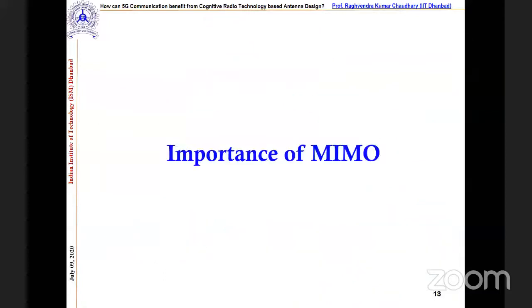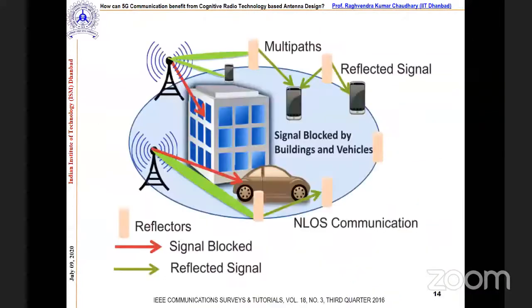Correct? So now let's understand the importance of MIMO. Here you can see a very nice picture. These are the two antennas, and these are the mobile and the car, which you can consider as users. When the propagation happens, there are several buildings, trees, and many other things. So there is a fading effect and a reflected signal.